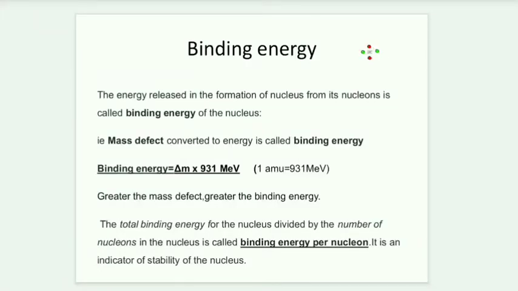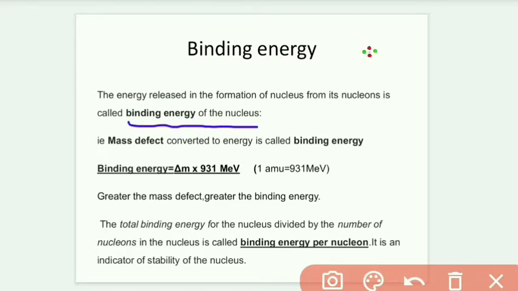Now let us discuss the binding energy of a nucleus. It is the energy released in the formation of a nucleus from its nucleons. When a nucleus is formed from its corresponding protons and neutrons, some energy is released, and that energy is said to be the binding energy of the nucleus. We have discussed the mass defect: some mass disappears during the formation of a nucleus from its constituent nucleons, and that mass is converted into energy, which is known as binding energy.